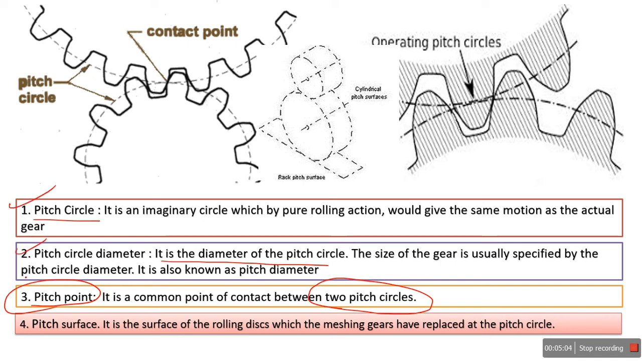So hope you understood this phenomena. Where is my pitch circle? The diameter of the pitch circle is called the PCD, pitch circle diameter. The point where both pitch circles come in contact at a single point during meshing is called the pitch point, and it is the surface of the rolling disc. The pitch surface is nothing but this surface. If you see, these are the two pitch cylinders, and that surface is called the pitch surface.